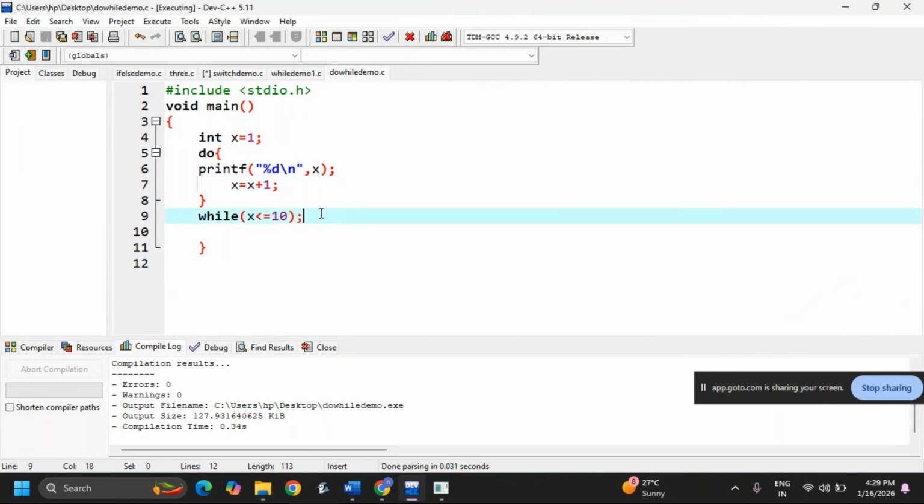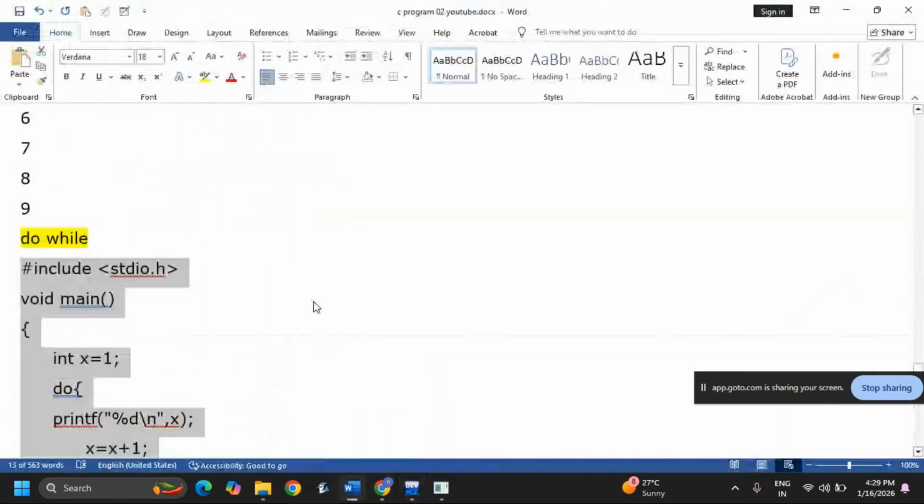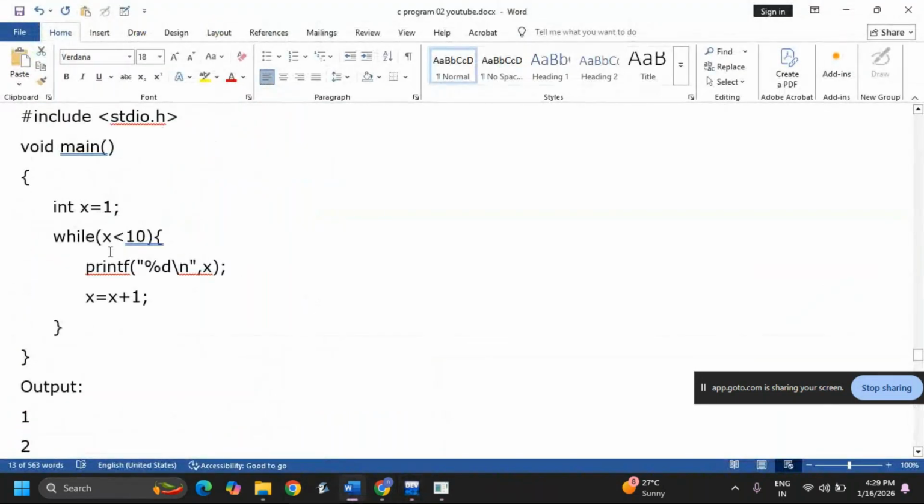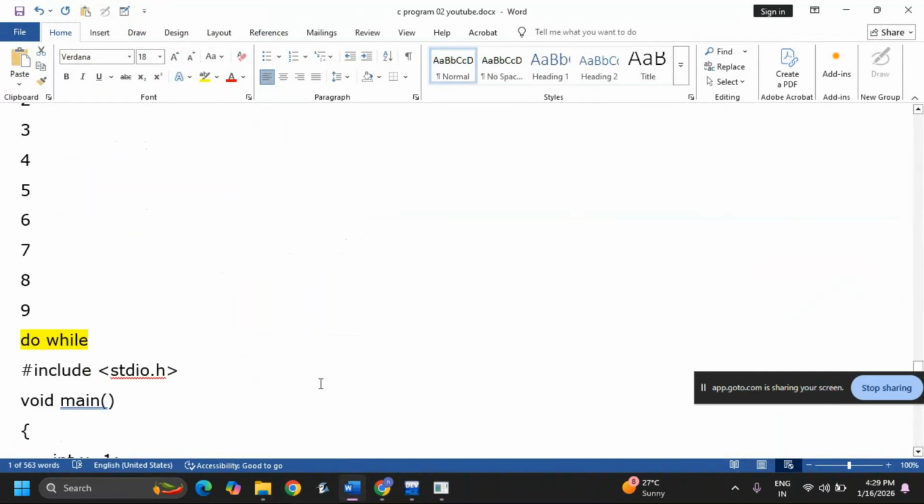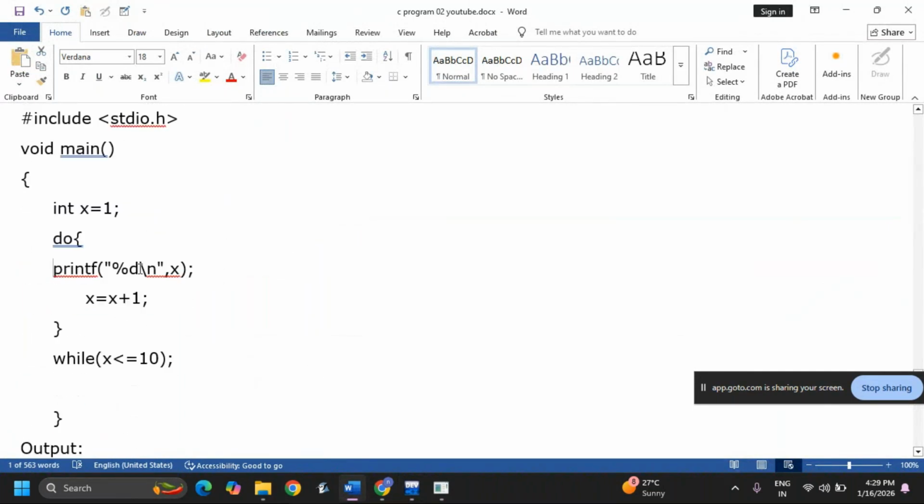Now you can ask, while is there, do while is there, what is the difference? See, while will check the condition first and then execute. See here, checking the condition here, then executing. And do while will execute first. After that, it will check.